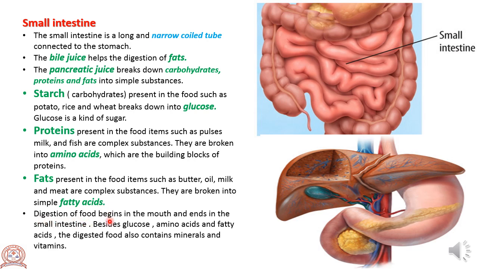Digestion of food begins in the mouth and ends in the small intestine. Besides glucose, amino acids and fatty acids, the digested food also contains minerals and vitamins. So, digestion of food begins in the mouth and ends in the small intestine. Okay.